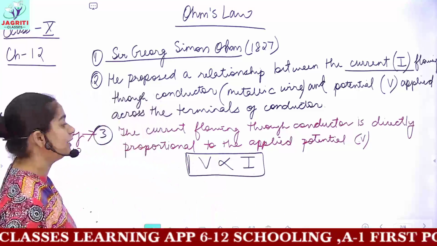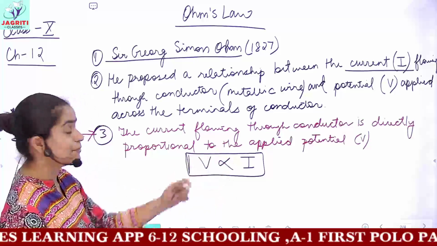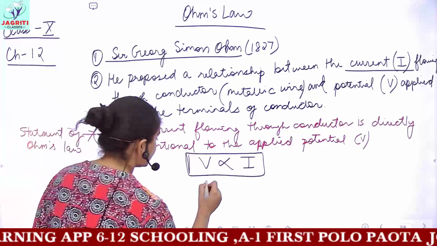We all know that whenever we remove the proportional sign, we require a constant.